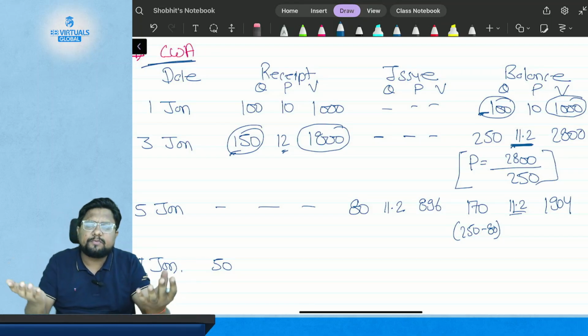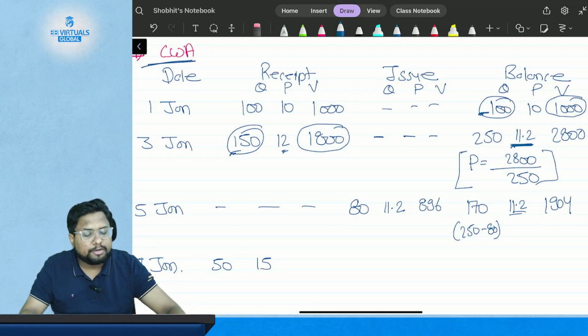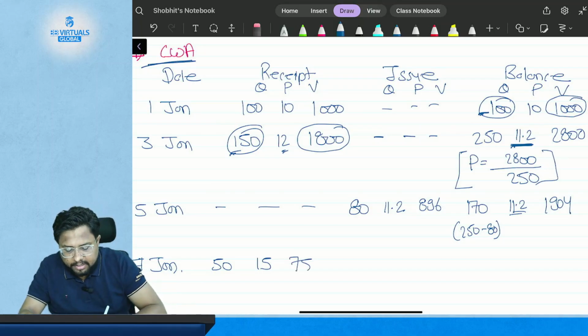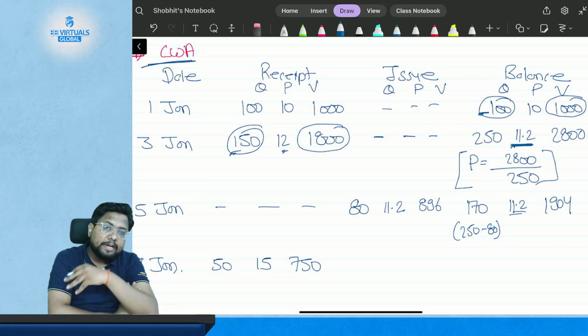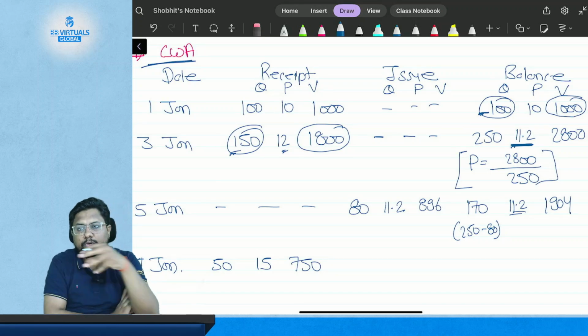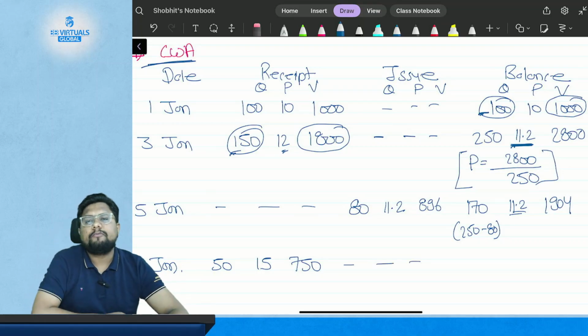There are many assumptions in the market. So suppose you have purchased 50 kgs of inventory at the rate of $15 per kg. So what is the value? 50 multiplied by 15, that is 750, which is $750. Now on the date of receipt, we have not issued anything, so there is nil in the column of issue.